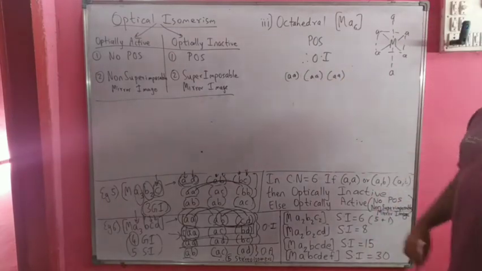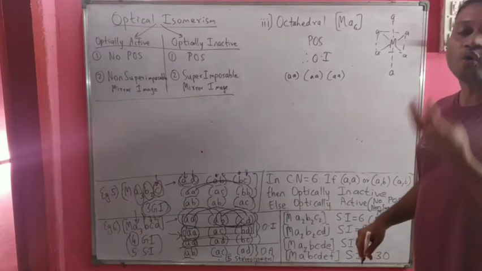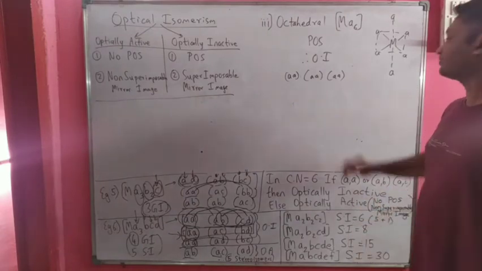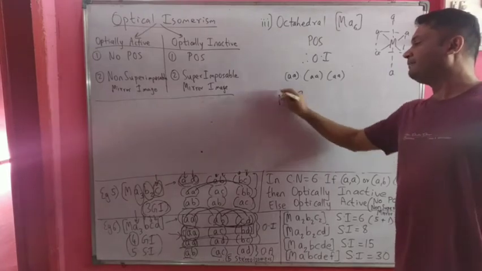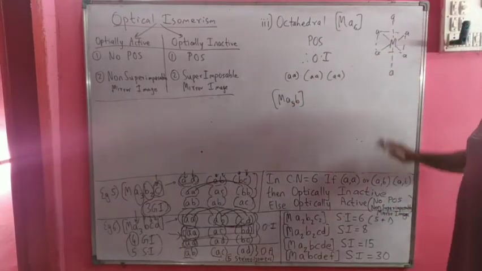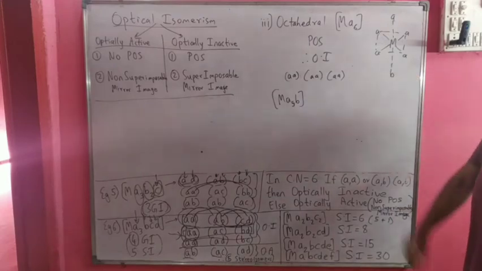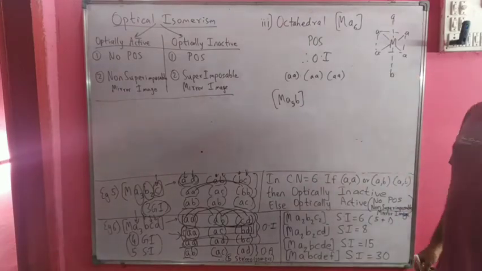So in this case, we can say there are no optical isomers. Then we have, let us say, the next case, which is MA5B. MA5B will look exactly the same. One of the A we will replace by B.